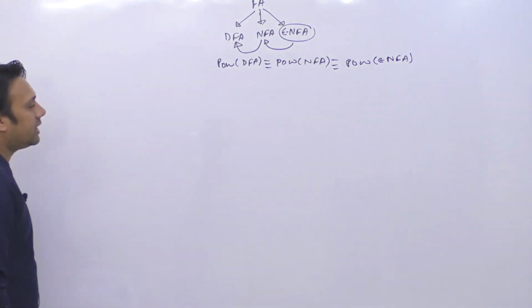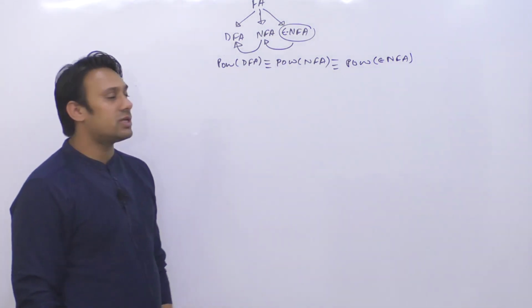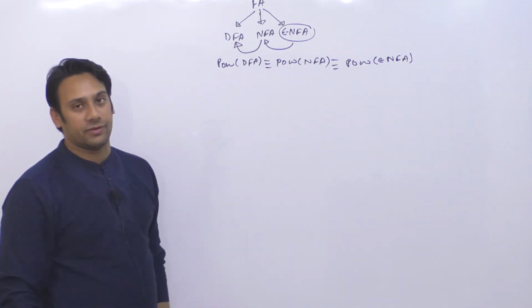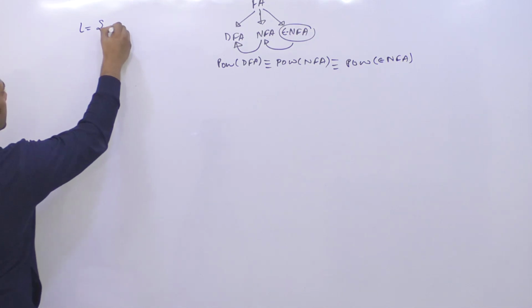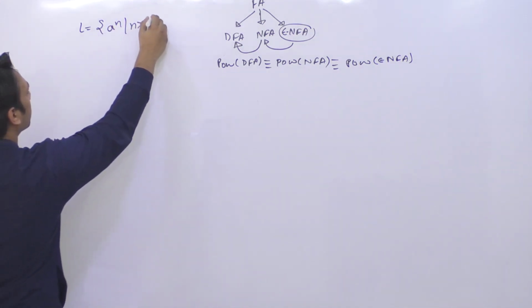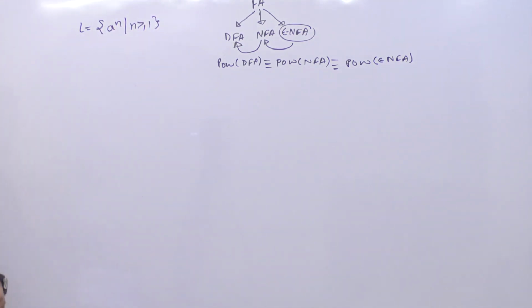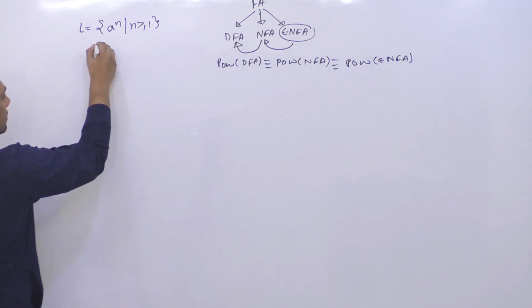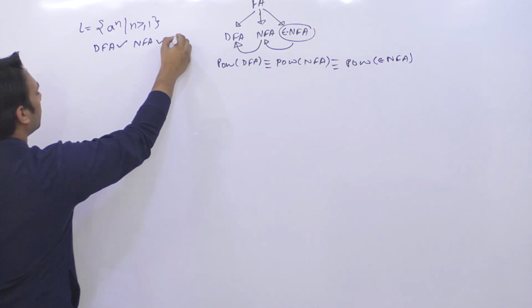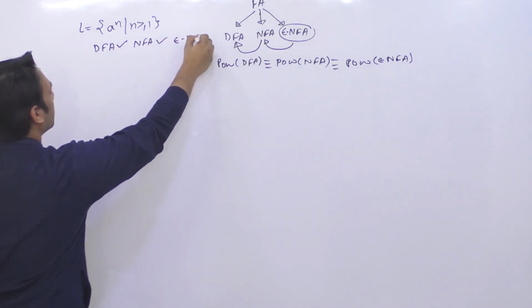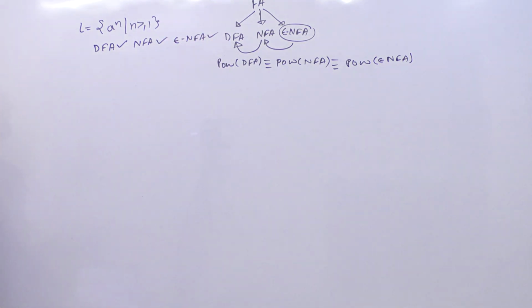Now we know that there are some languages for which you cannot create a DFA. जैसे कि if I say we have a language which is a raised to power n such that n is greater than or equal to 1. For this language we have a DFA, an NFA, and an epsilon NFA.